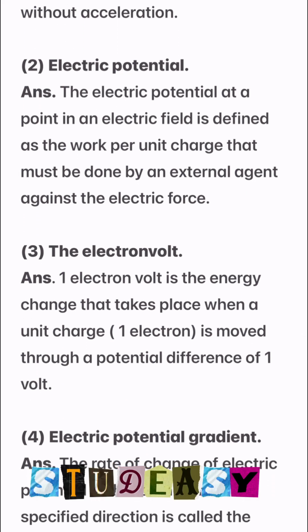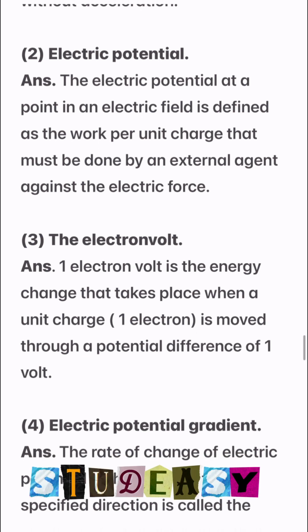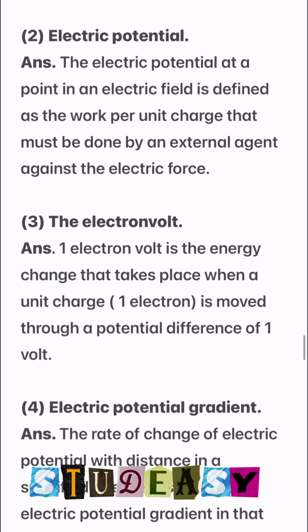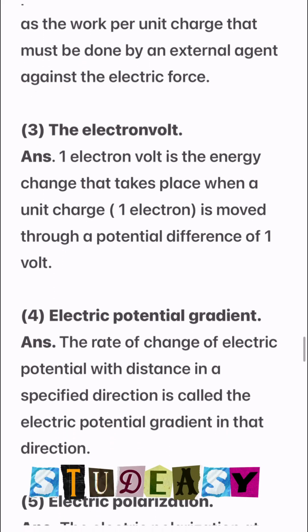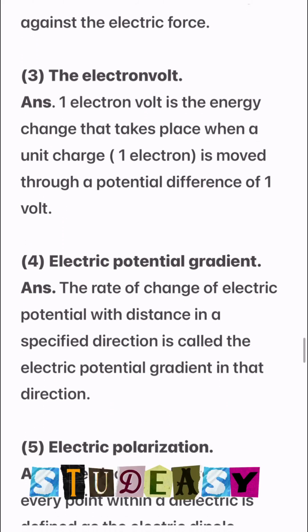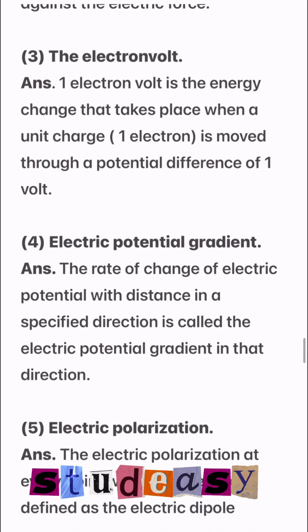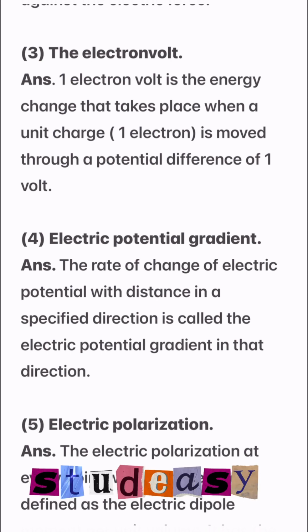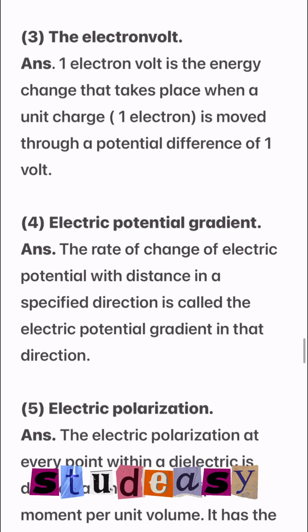Second definition है electric potential. The electric potential at a point in an electric field is defined as the work per unit charge that must be done by an external agent against the electric force. Third definition है the electron volt. 1 electron volt is the energy change that takes place when a unit charge, that is 1 electron, is moved through a potential difference of 1 volt.